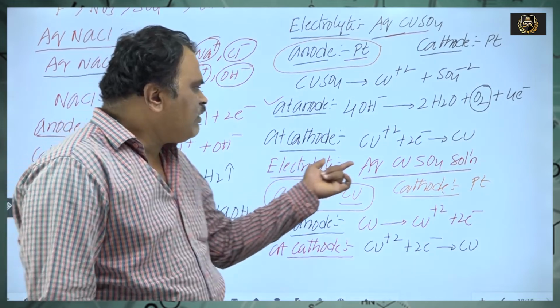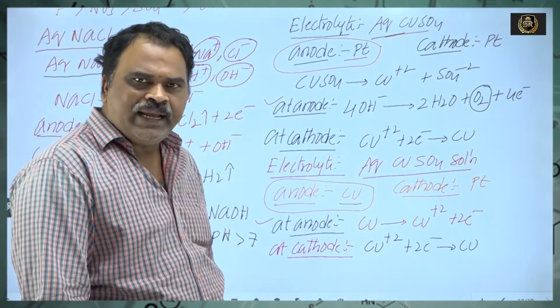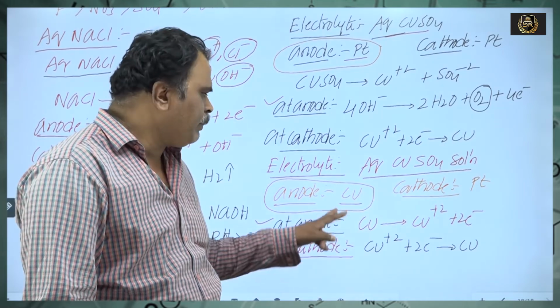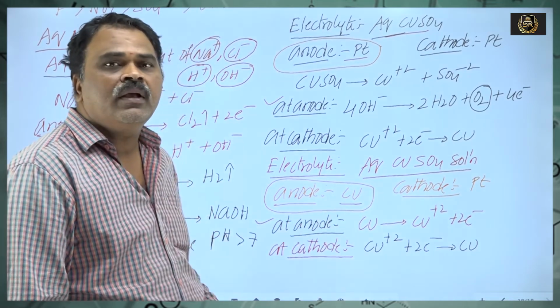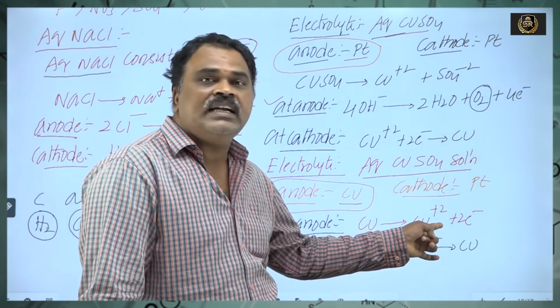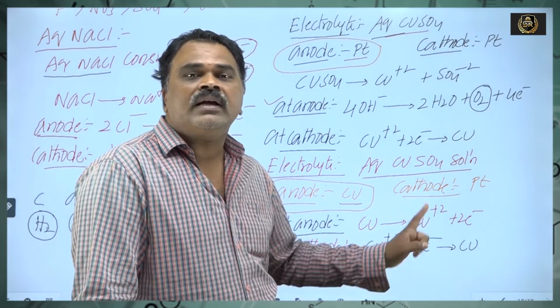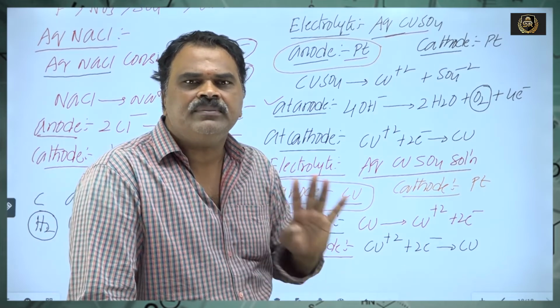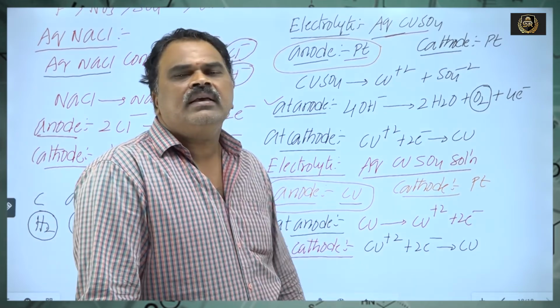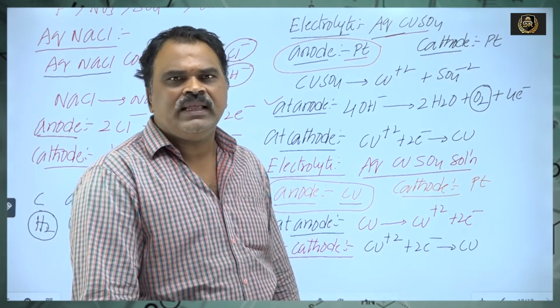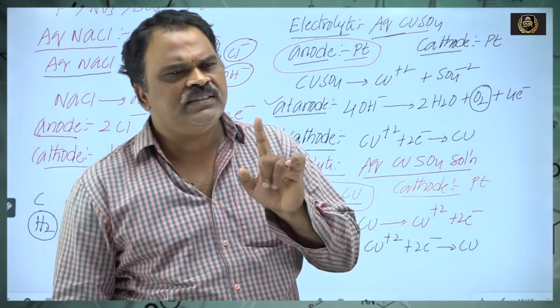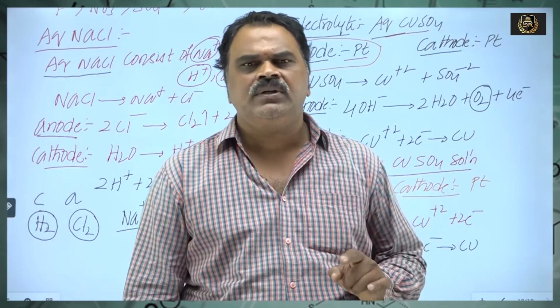So, on passing electric current through aqueous copper sulfate solution by using a copper anode, at the anode copper is dissolved. At the cathode, copper is deposited. No change in the concentration of copper. These are the chemical reactions that take place during electrolysis at the anode and cathode. So remember everyone, these are the most important points.